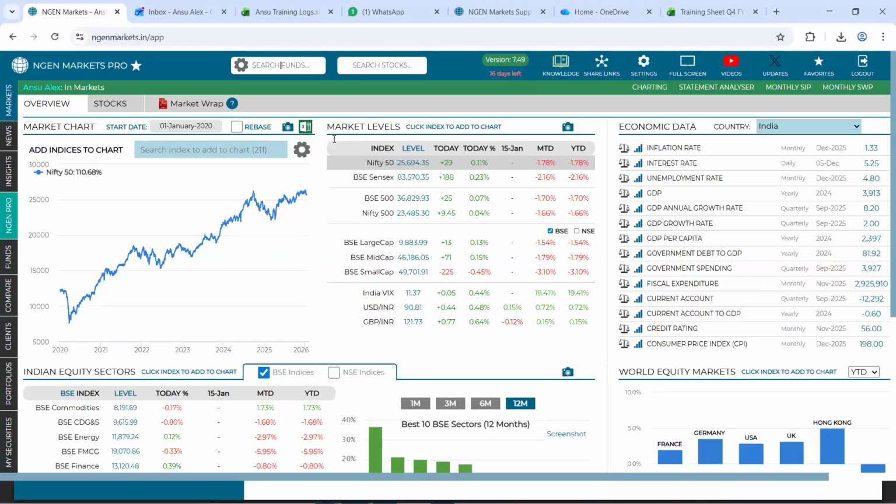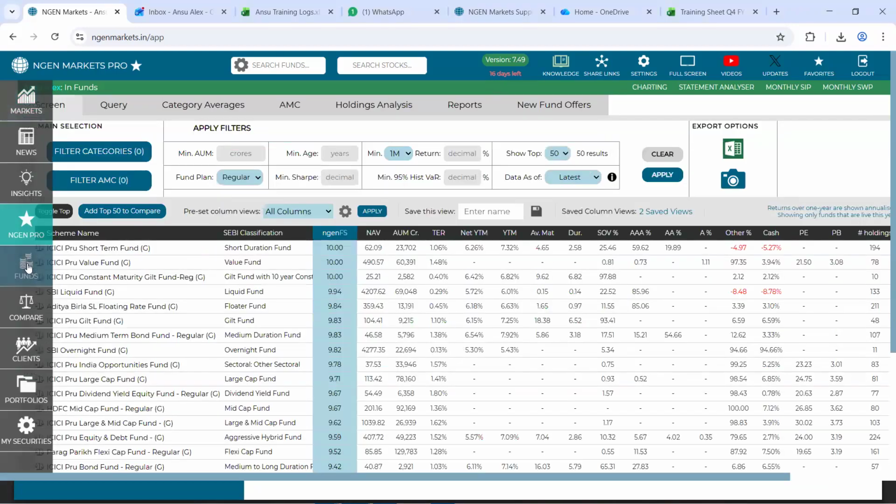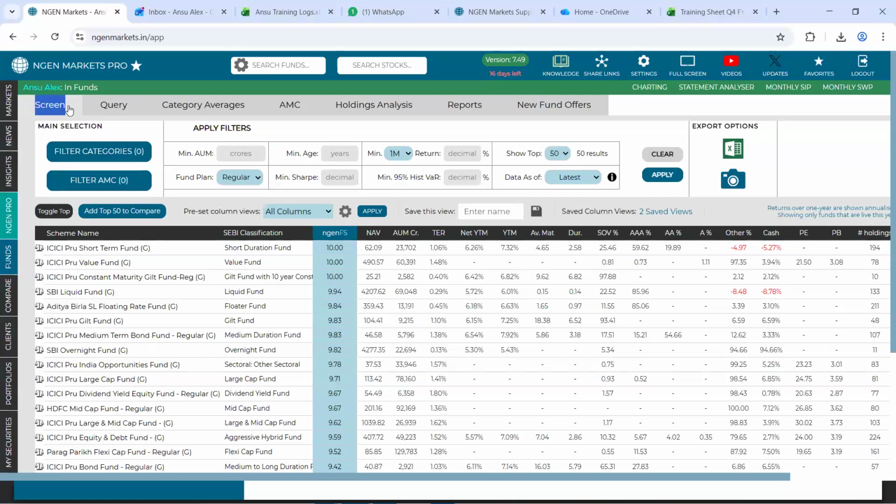So this is our landing page on Engine Markets, which is the Markets tab. With relation to today's topic, which is single fund analysis, I will firstly highlight the two ways you can go forward with a single fund analysis. The first way is to make use of our Funds tab, the fifth tab. In the Funds tab, we have a screener that can help you to select or rather filter out funds. You can simply click on this option called filter categories.